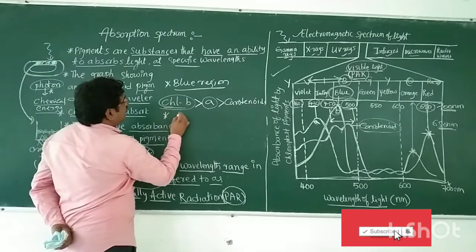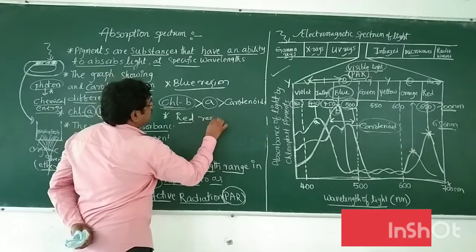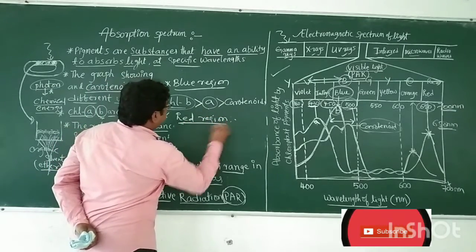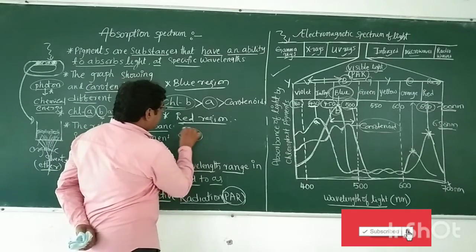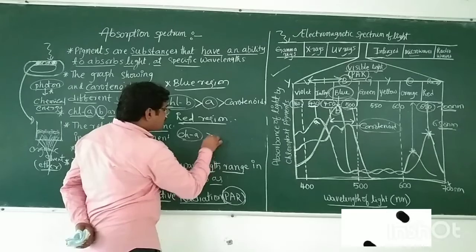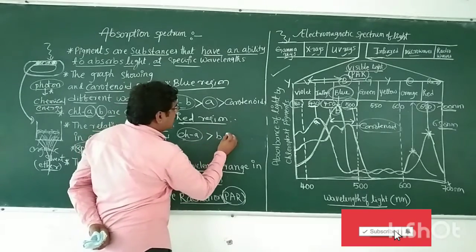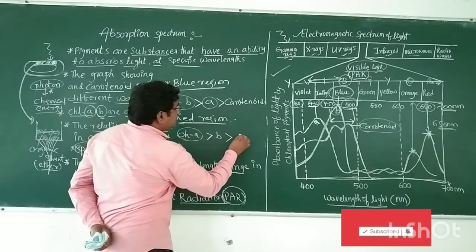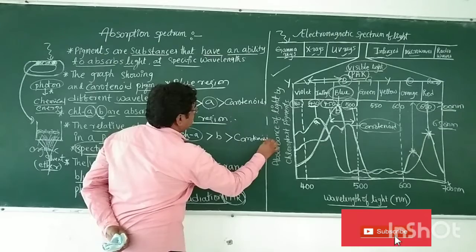Next, the order in the red region. In the red region, chlorophyll A absorbs more light than B, and chlorophyll B absorbs more light than the carotenoids.